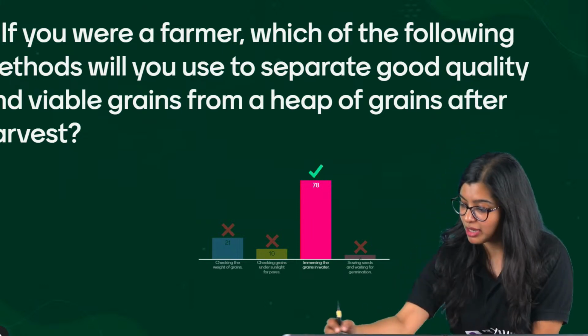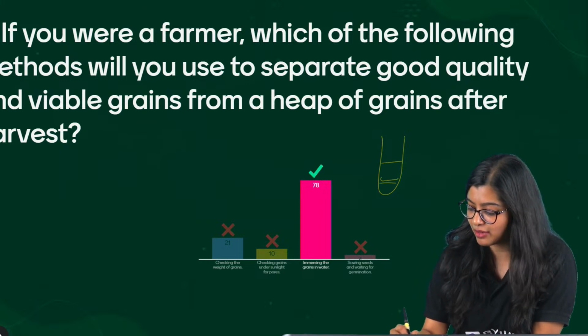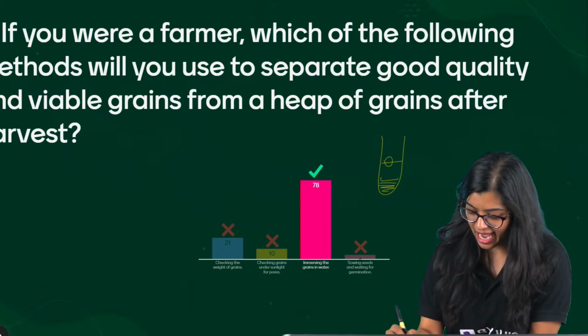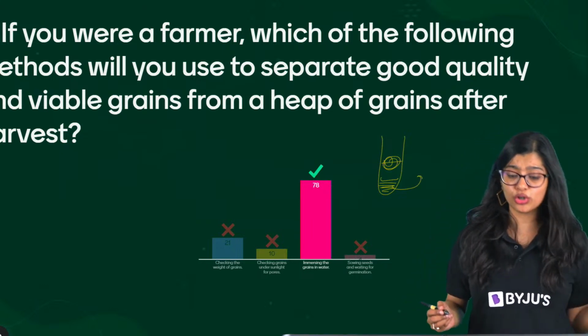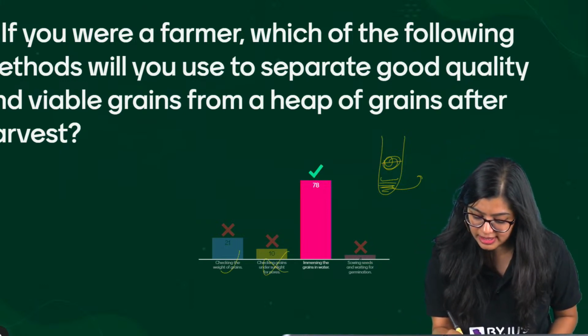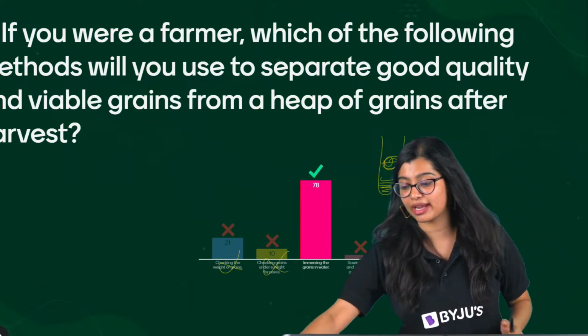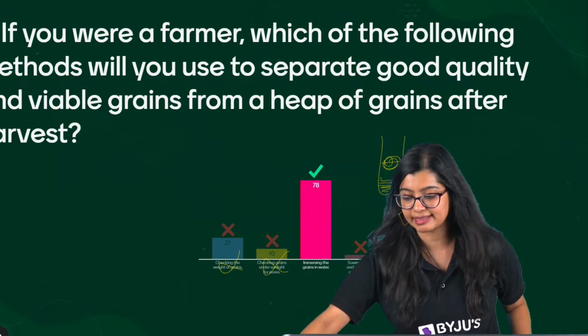So now, when you immerse it in water, what will happen? Your healthy seeds will go to the bottom. Your damaged seeds will float on top, and that way you will be able to separate your good quality seeds and viable grains, right? And all of the other methods are not going to help in knowing whether we are going to get viable seeds or not. So the correct answer is option C.